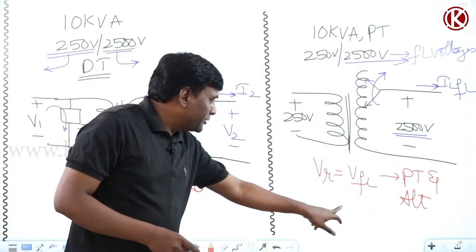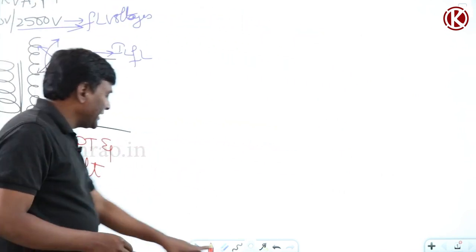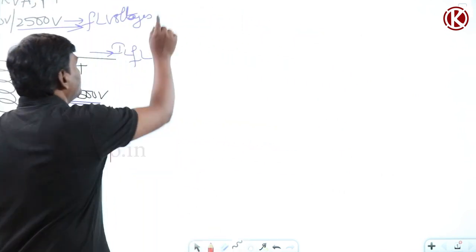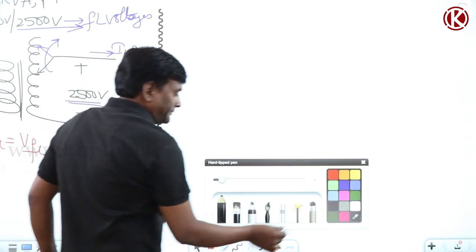Now let us write the equations for the voltage regulation.